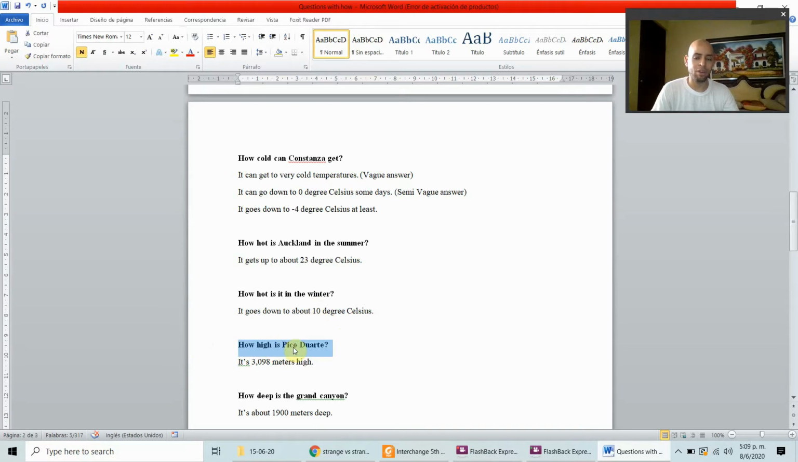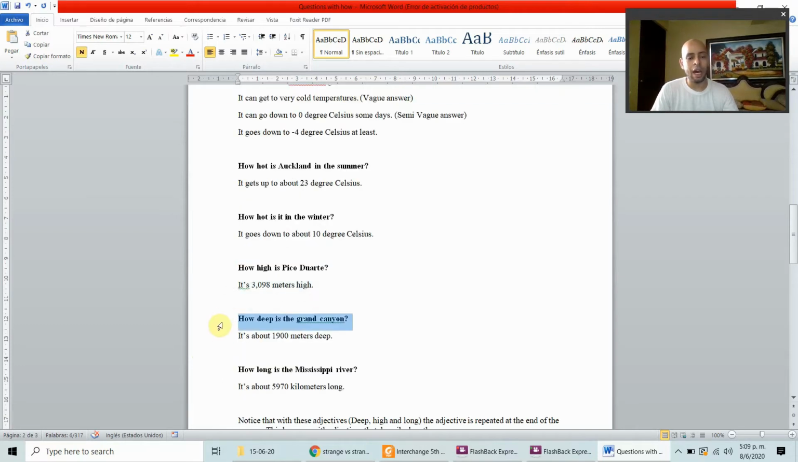How high is Pico Duarte? Well, it's 3,098 meters high. How deep is the Grand Canyon in the United States? Okay, it's about 1,900 meters deep. And how long is the Mississippi River? It's about 5,970 kilometers long.